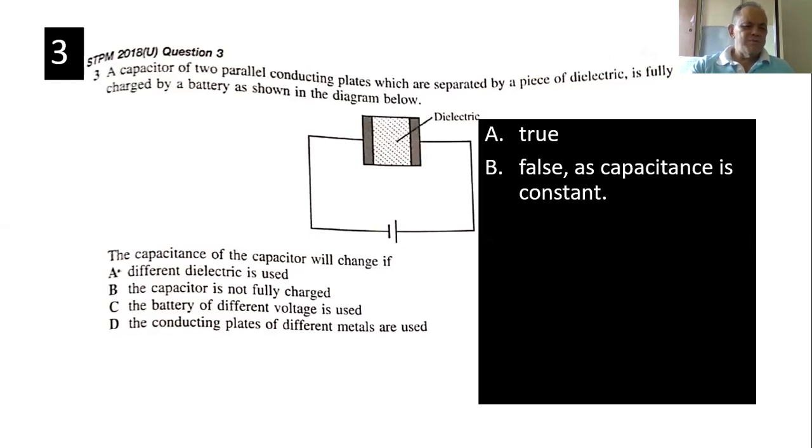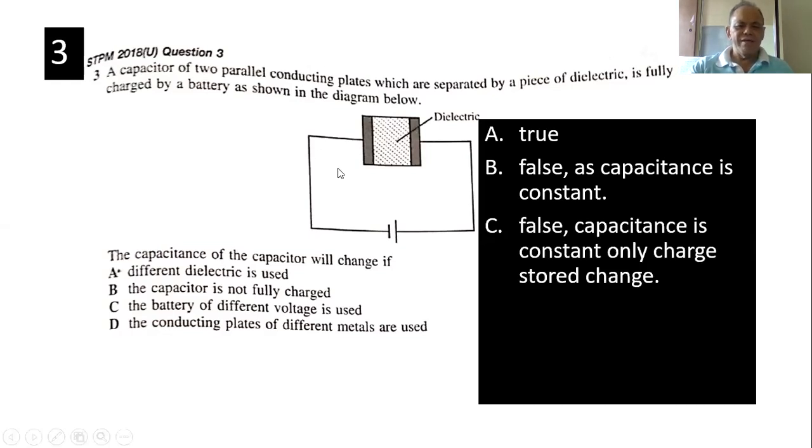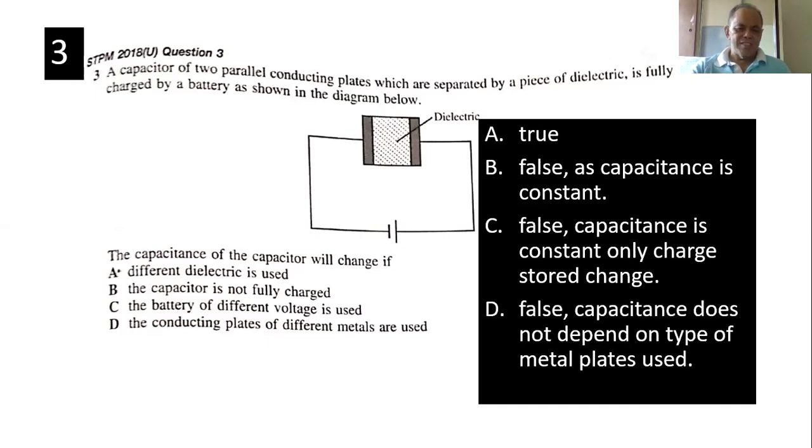Battery of different voltage is used. It doesn't affect the capacitance, which is constant. The battery only determines the amount of charge on the capacitor. Conducting plates of different metal are used. It doesn't depend on it. It depends on separation and the area. That's all. So false. So answer is A.